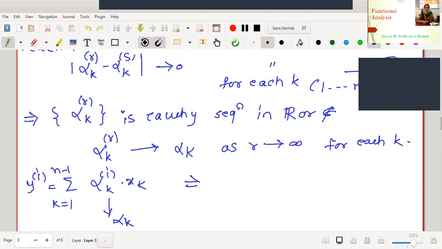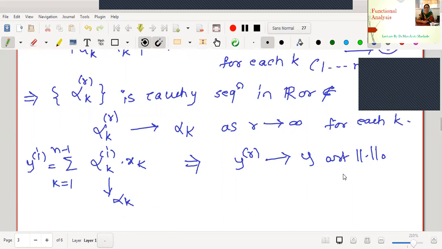Therefore, one can easily say that the sequence y_r converges to y with respect to norm 0. Actually, we have seen in detail in some previous theorems that if there is coordinate-wise convergence, we can easily prove that y_r is going to converge to y. If y_r is going to converge to y with respect to norm 0, what does it mean?